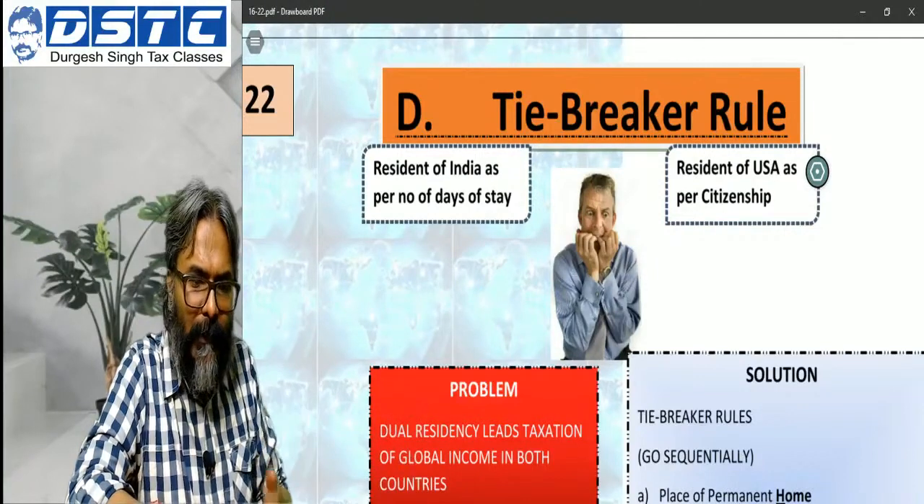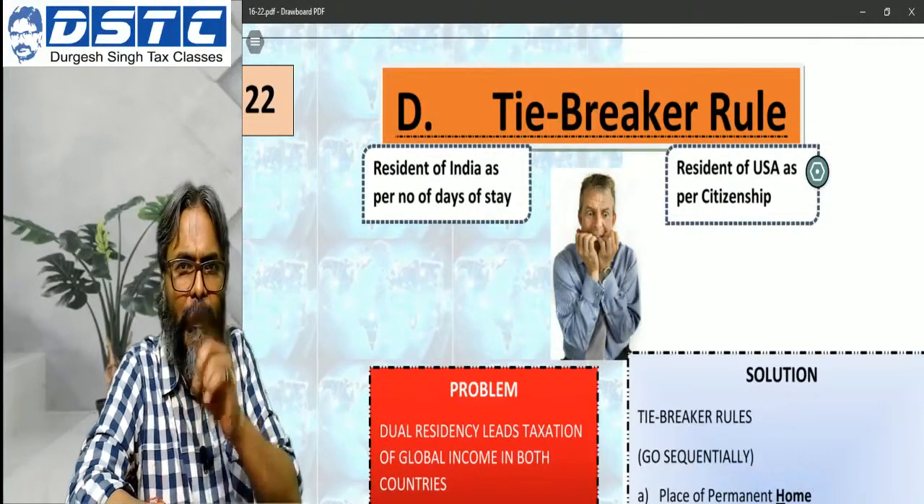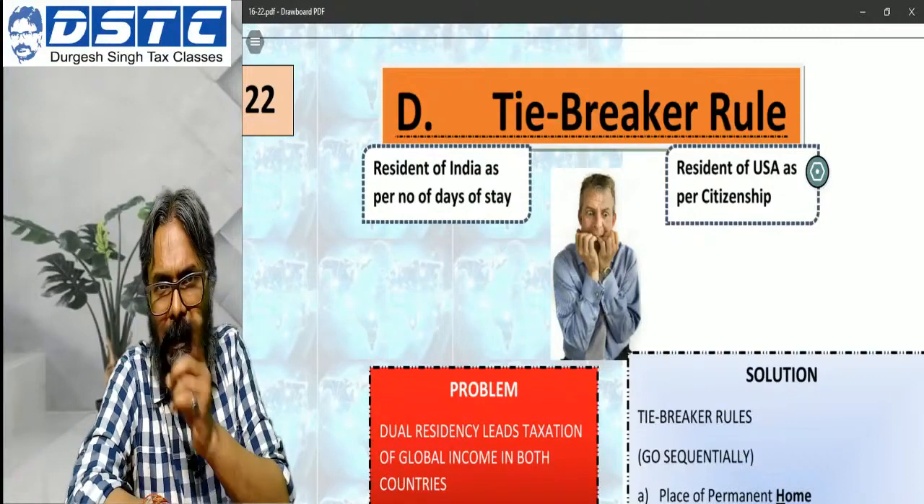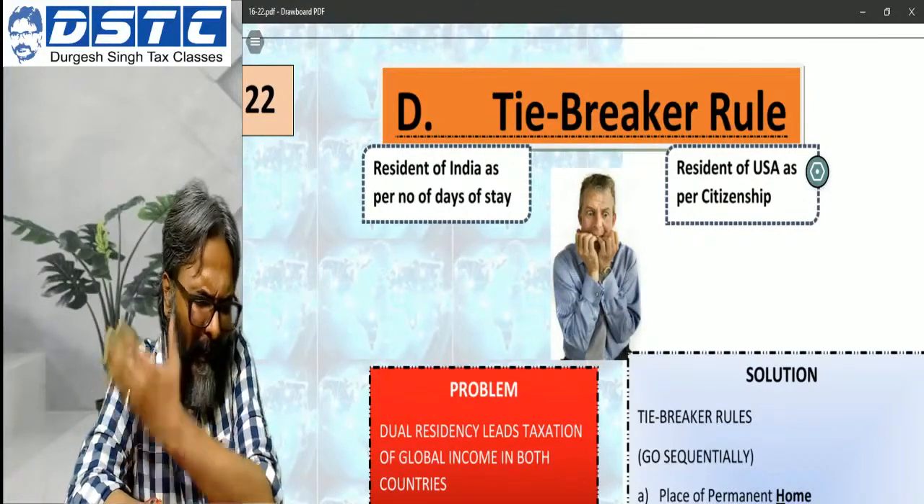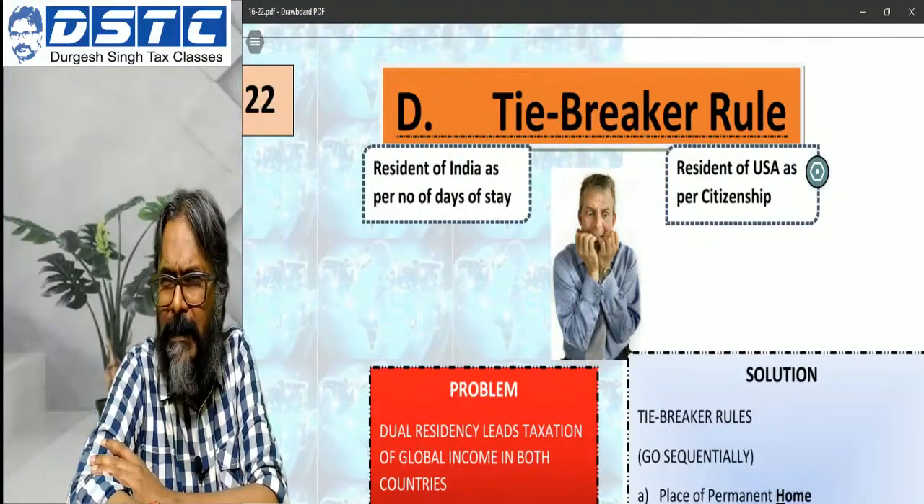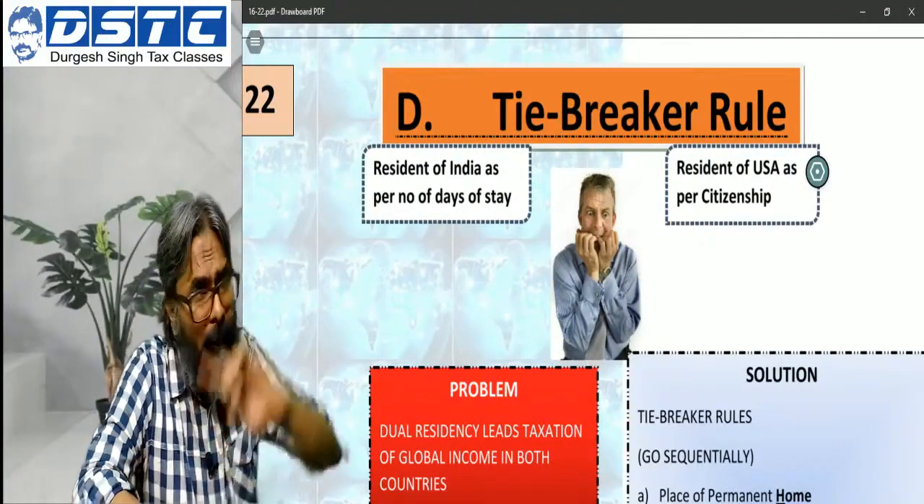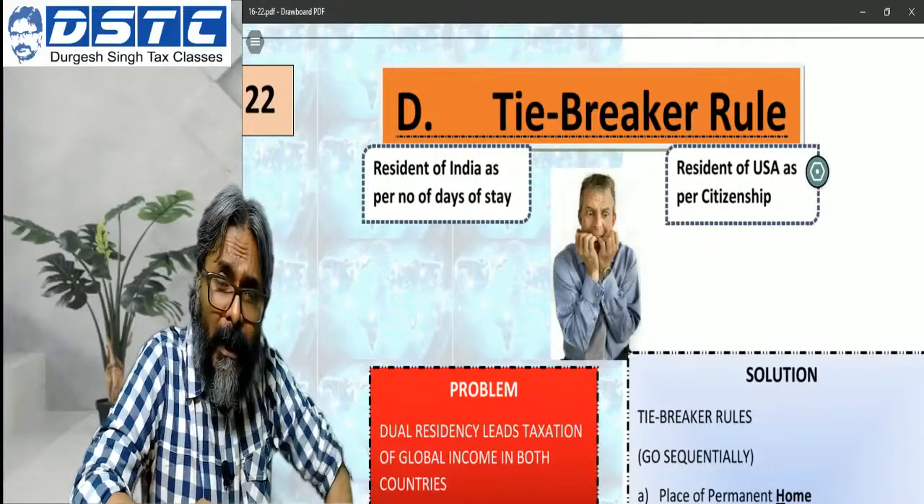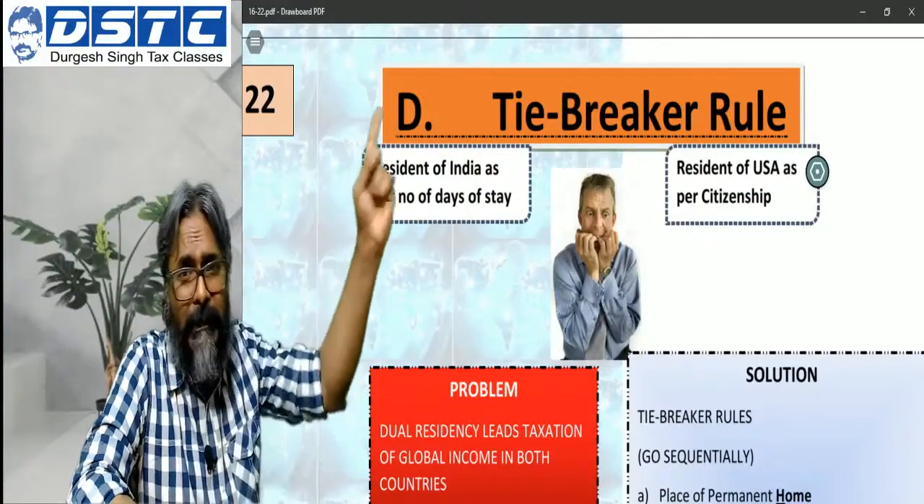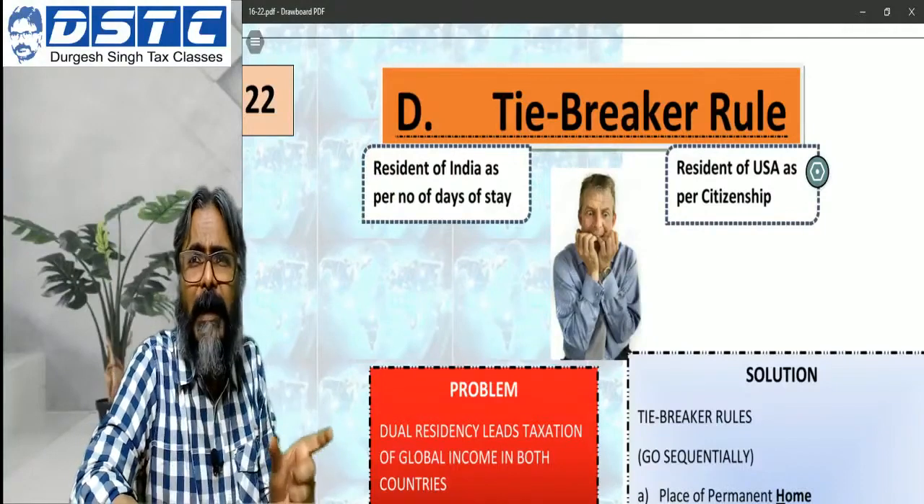In India, students, you can become a resident on the basis of the 182 days test. I'm talking about the individual. The same individual can be a green card holder, and being a green card holder, he is also a resident of the USA. This is a tie break.